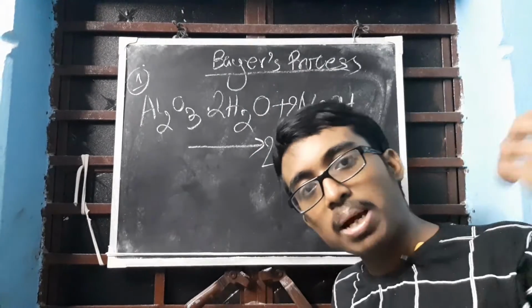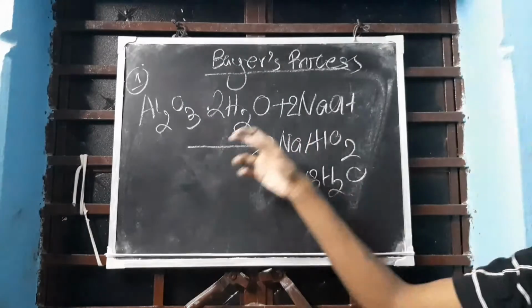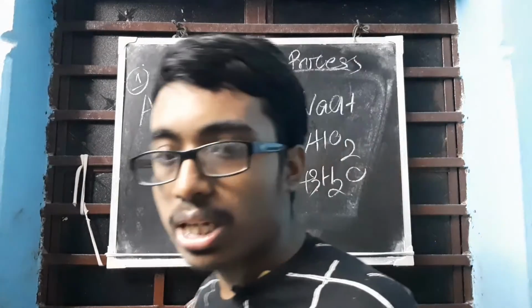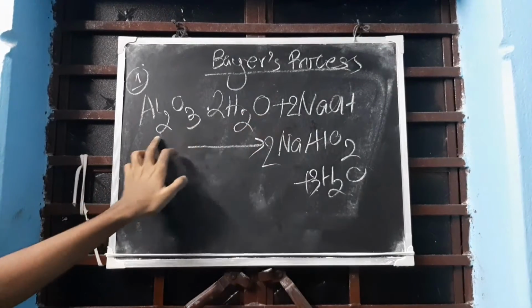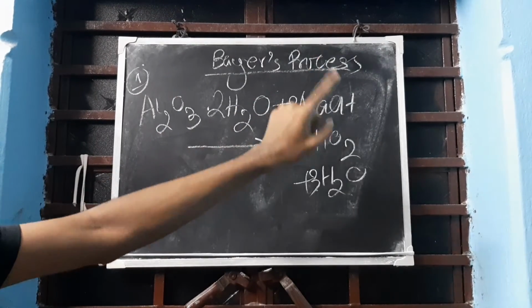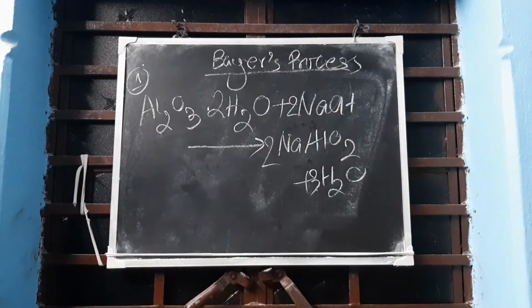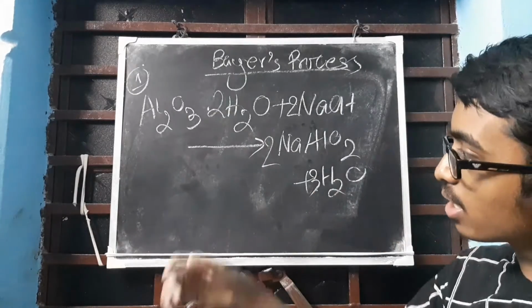Now the question might come, what is the function of sodium hydroxide? You have to write that bauxite dissolves in NaOH to form sodium metaluminate, leaving behind the red mud.